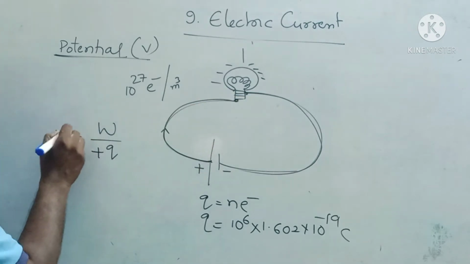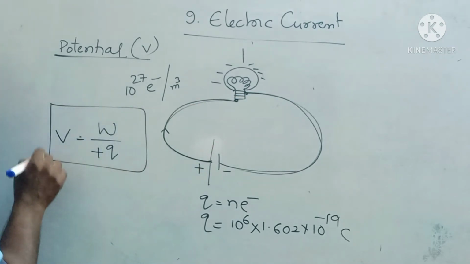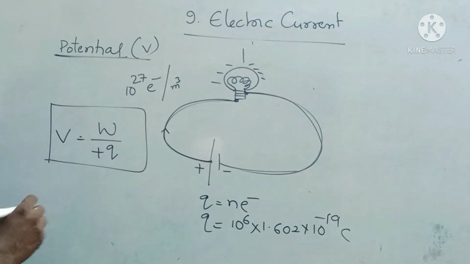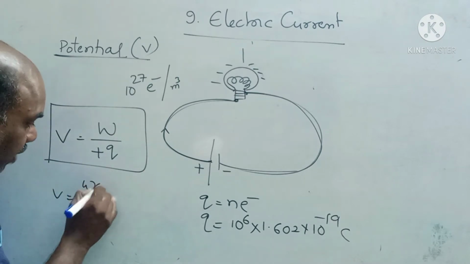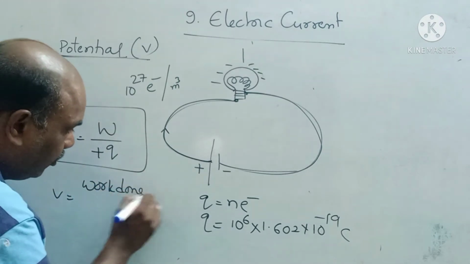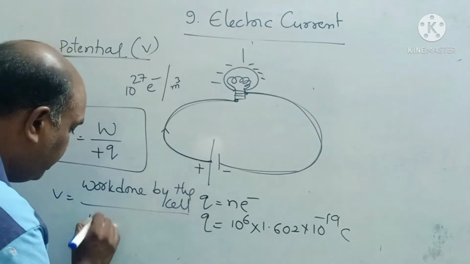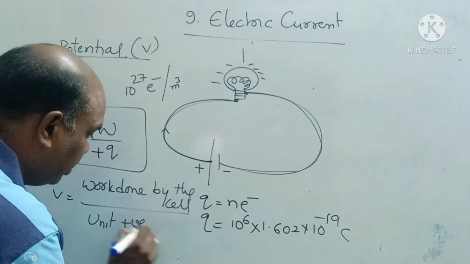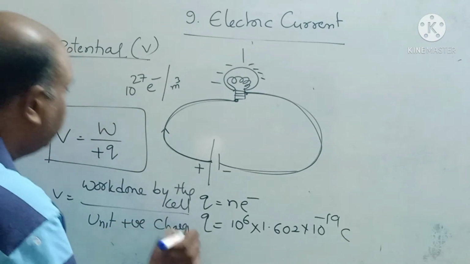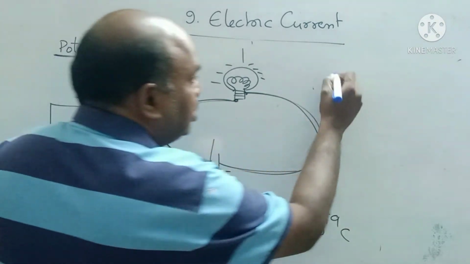This is called nothing but potential. Potential is denoted by V. V is equal to W by Q. The formula is work done by the cell by unit positive charge. Important, children: the potential unit is also volt.